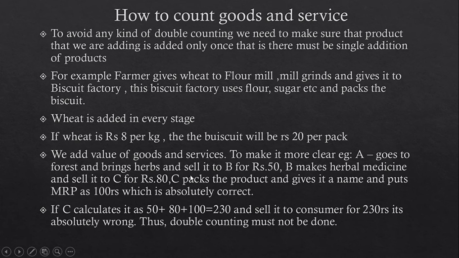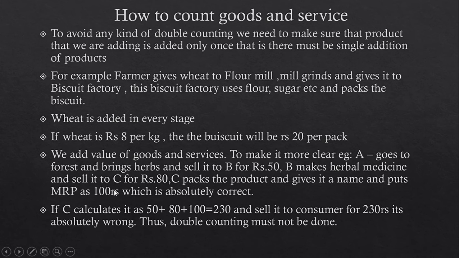So you cannot say he got 80 rupees. C packs the product. C gives 80 rupees to B, and then C packs the products, gives it a good name, and puts the MRP as 100 rupees, which is absolutely correct. Now you cannot say his profit is 100 rupees.